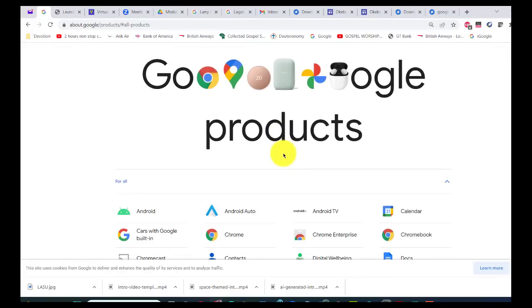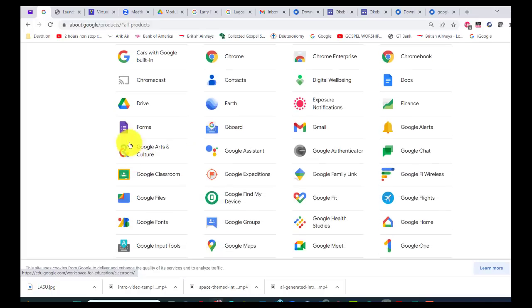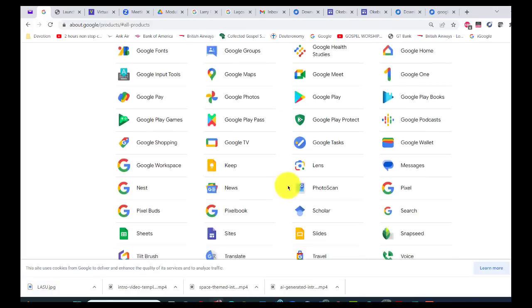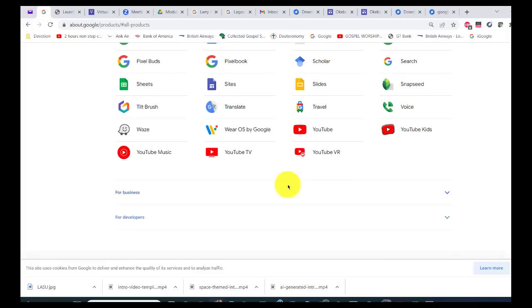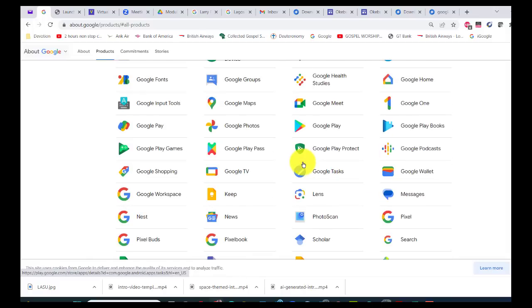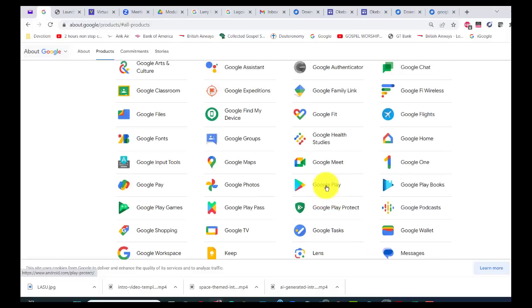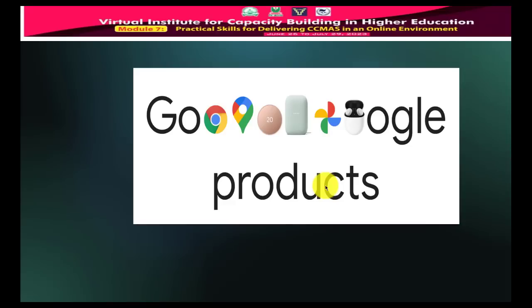I use the description army. Actually, you can see Chrome, Contrast, Earth, Forms. See them, quite a large number of Google products. The one we're going to be looking at is Google Sites. You can see Google Sheets. This one is the Excel edition or version of the Microsoft Excel. You can see search and all of that. So it's quite a large number. That's why we decided to settle for Google Sites, because you can interchange, you can transfer from one to another. They are interoperable.